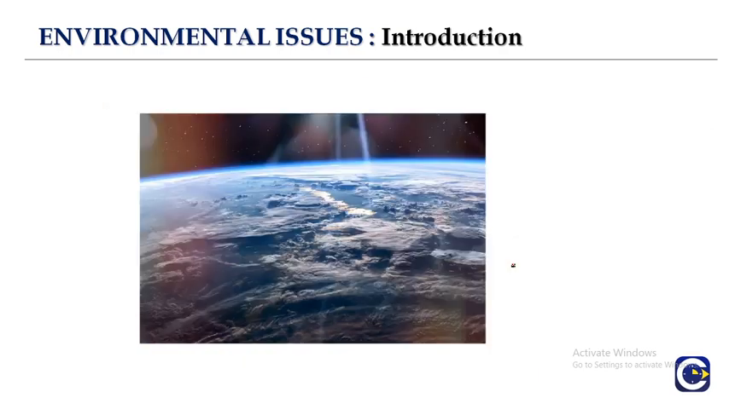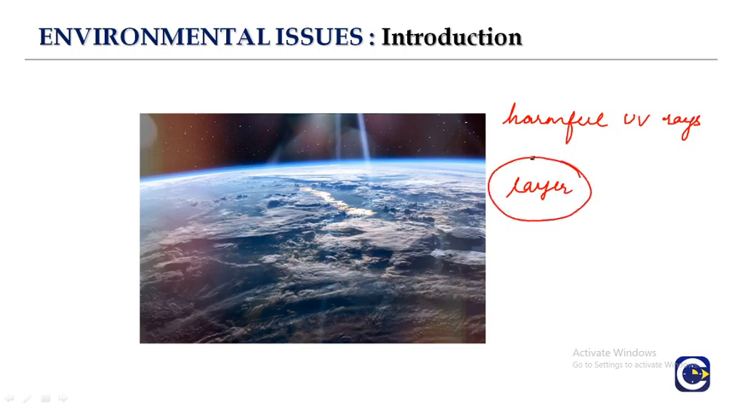So let's see one more issue. If you look at this, there are harmful UV rays which are coming to the earth. These harmful UV rays are blocked by something. So what is that? That is a layer. Which layer is protecting us from the harmful UV rays? That is the ozone layer.